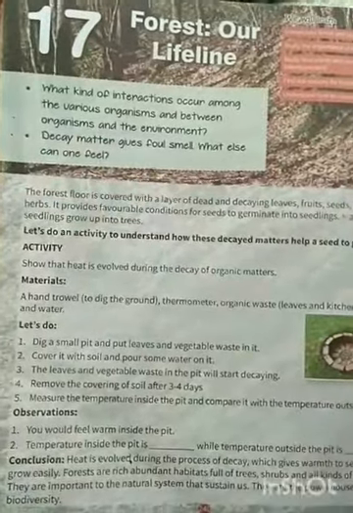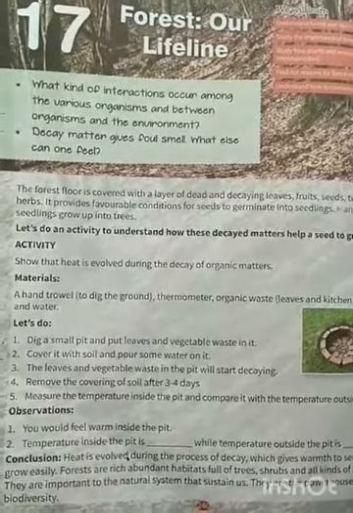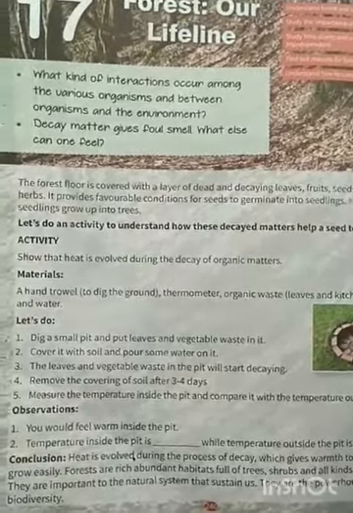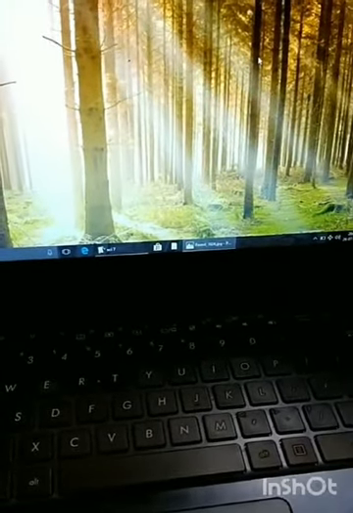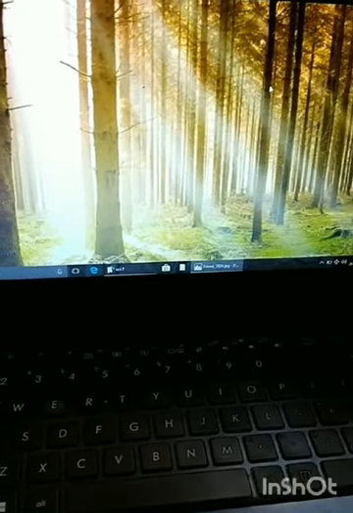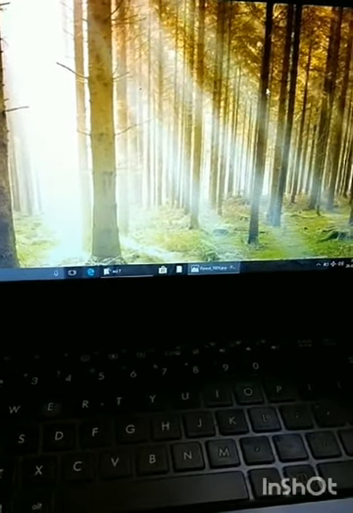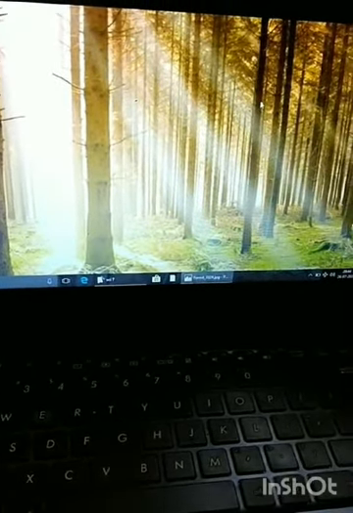Students, do you know how a forest looks? So I am going to show you a picture of a forest. See students, this is how the forest looks. It is made up of a large number of trees, vegetation, and different types of plants.